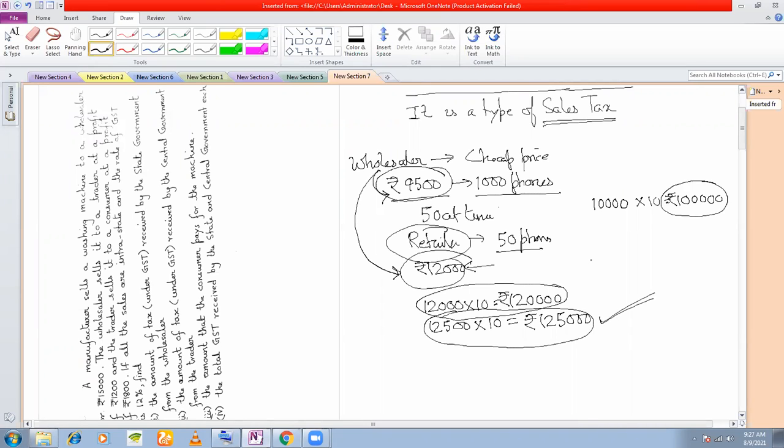Retailer is just for one or two. The shops that you go to here and there will be only for one or two phones. But if you want to buy in bulk, suppose you want to buy 10 phones or 15 phones, then you should go to a wholesaler. That is the difference.